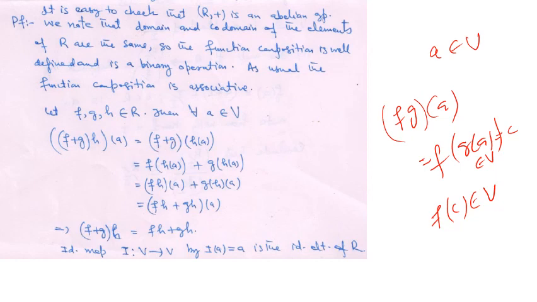So this is a binary operation, and function composition is associative as well, which you have done in 12th class even at secondary level. For any f, g, h in R and a in V, we now see the distributive law: ((f plus g)h)(a) equals (f plus g) of h(a), which is equal to f(h(a)) plus g(h(a)), because we have defined f plus g this way. Suppose h(a) is equal to c, so (f plus g)(c) is equal to f(c) plus g(c), which again is fh(a) plus gh(a).